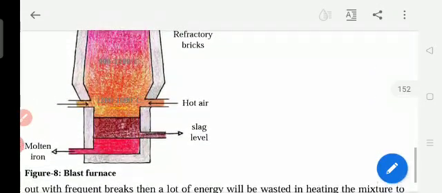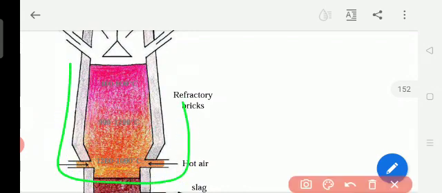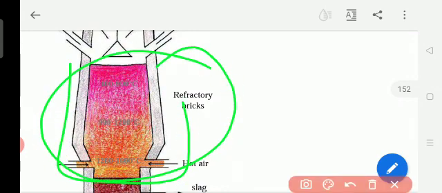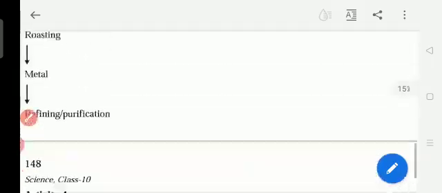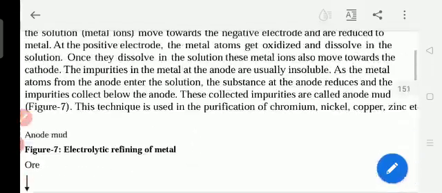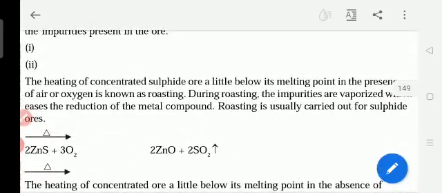This instrument is called a blast furnace.